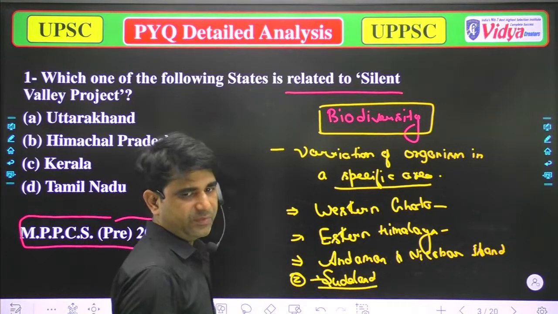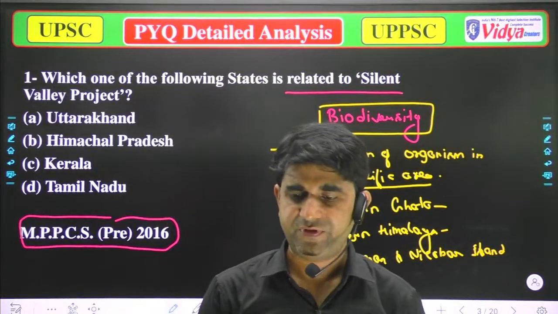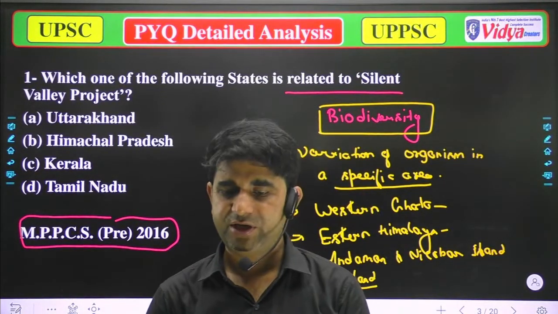So these are the most biodiverse areas of India.